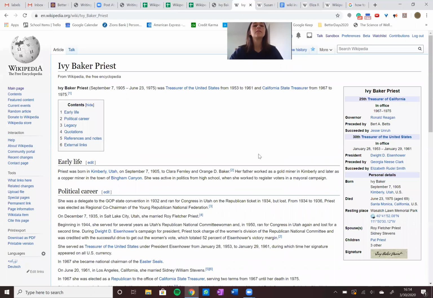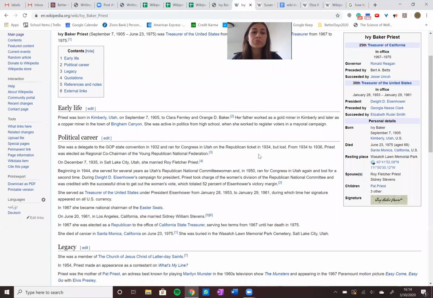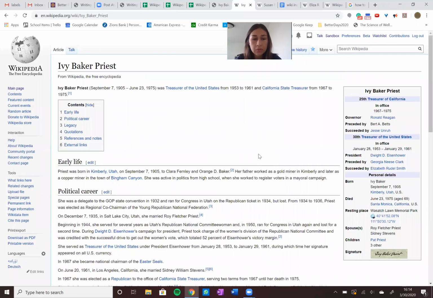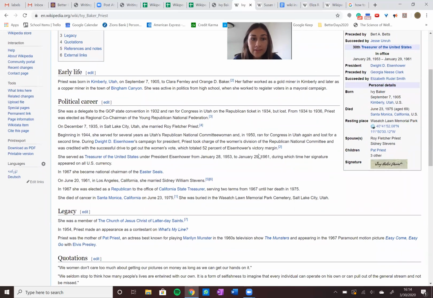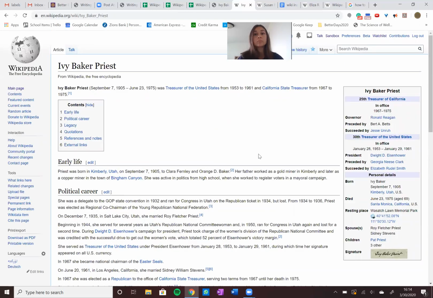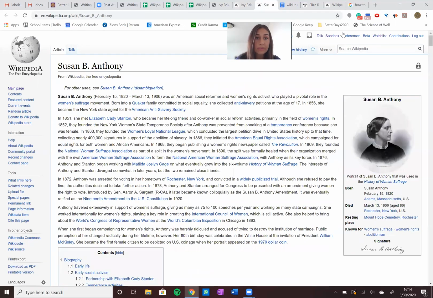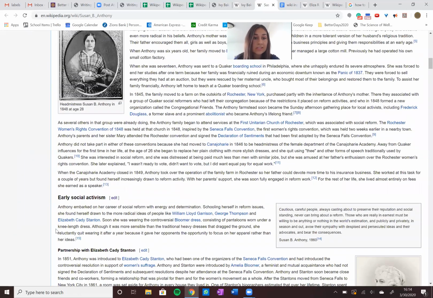When you start out editing for Wikipedia, we look at the article we're trying to improve, we're trying to revise upon it. One thing that I really am noticing about hers is that it's broken down into sentences instead of paragraphs. One thing that we could do for Ivy Baker Priest to improve her page is to create more of an article-looking page. An example of that is Susan B. Anthony, where we actually have paragraphs, we have divisions in her work.